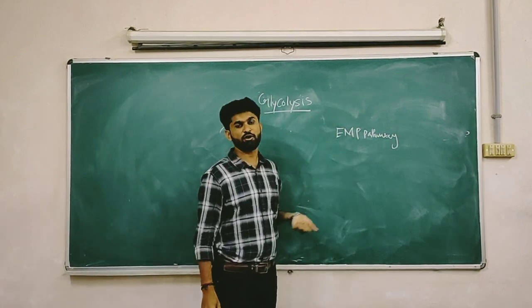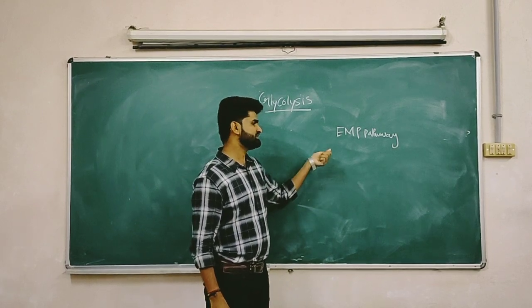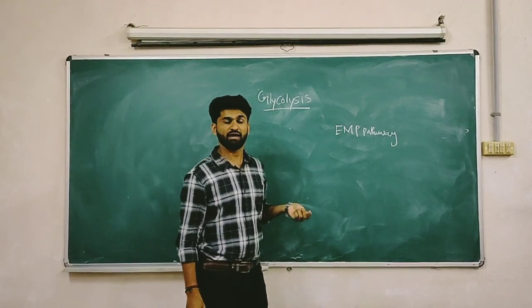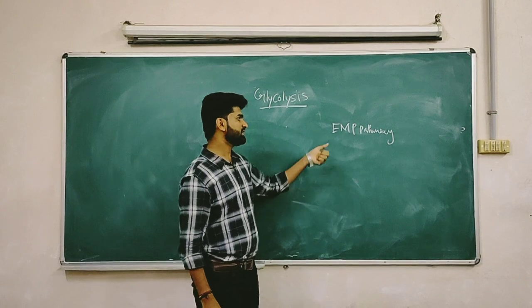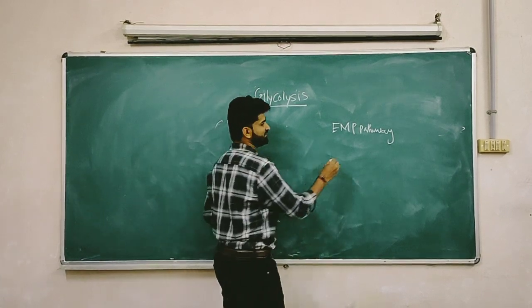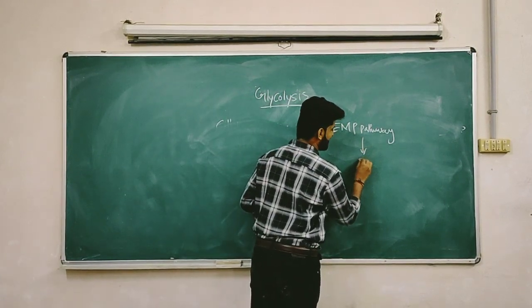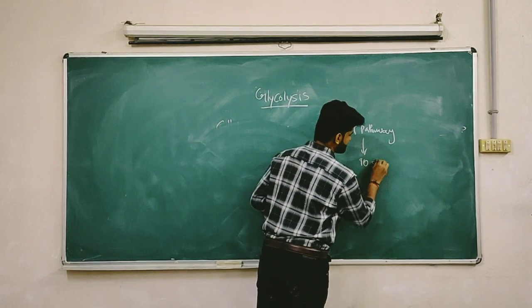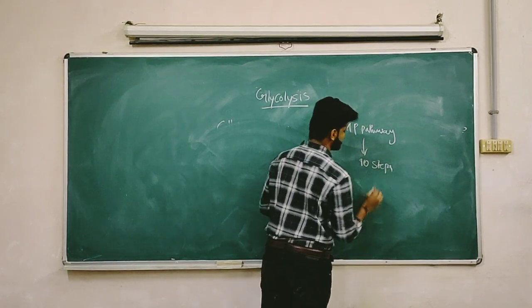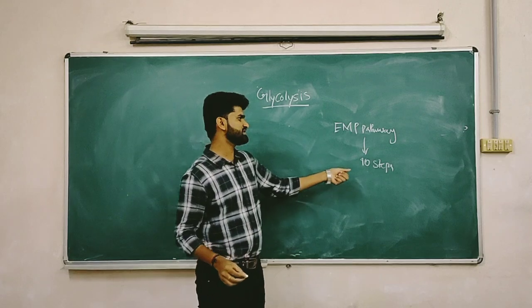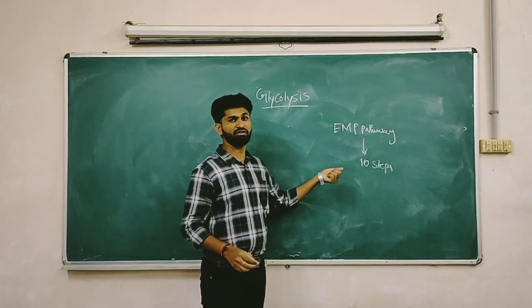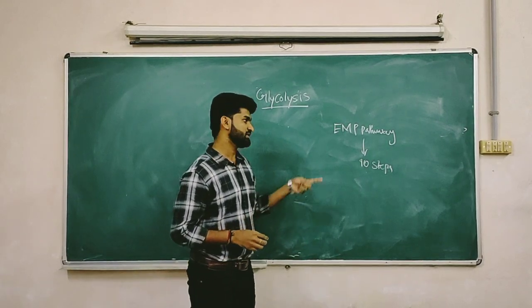This pathway was discovered by three different scientists: Embden, Meyerhof and Parnas. Those three scientists described this pathway in 10 series of reactions, 10 steps. Those 10 steps were involved with different types of enzymes.